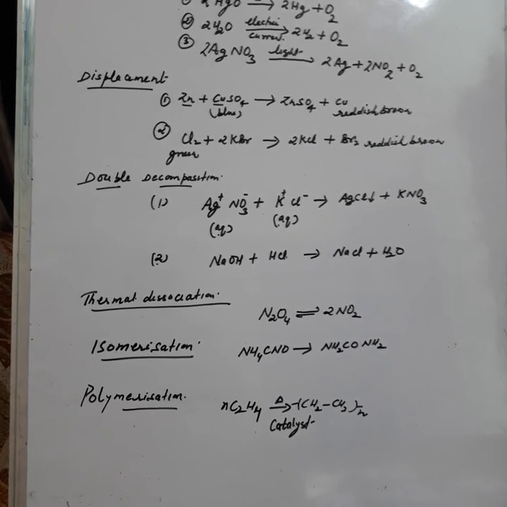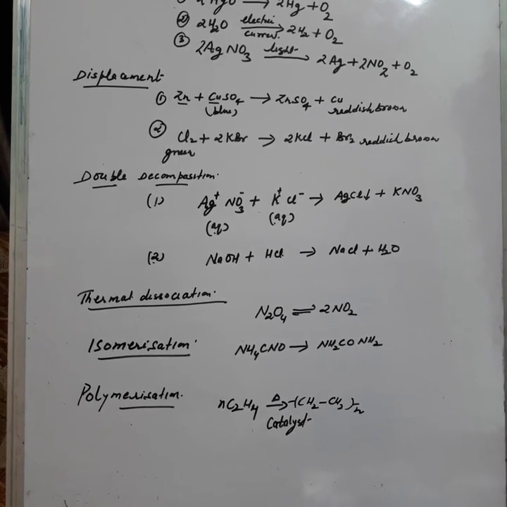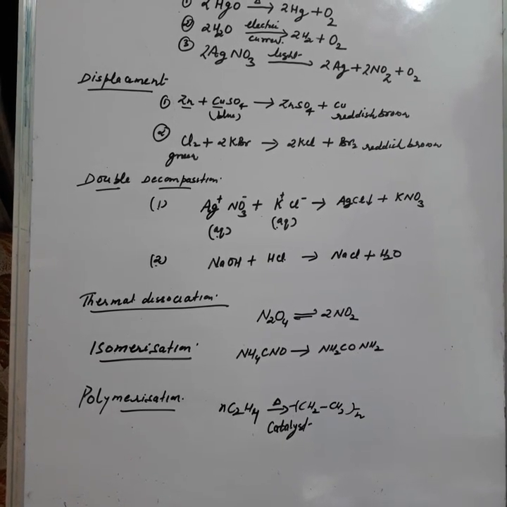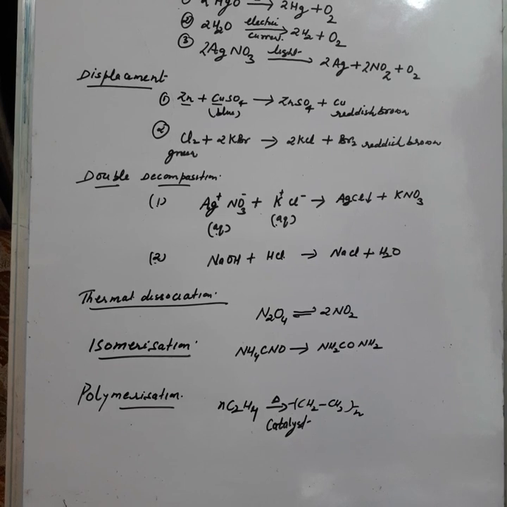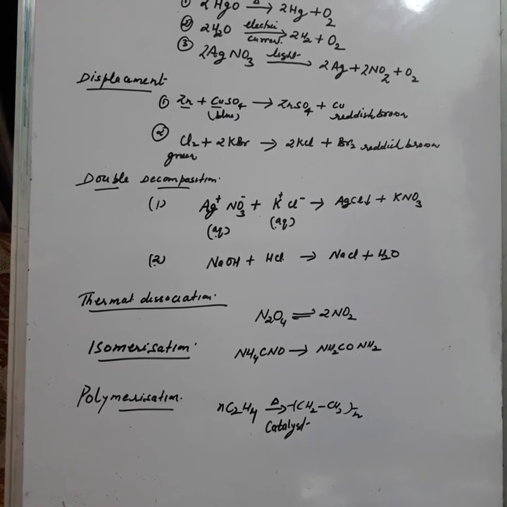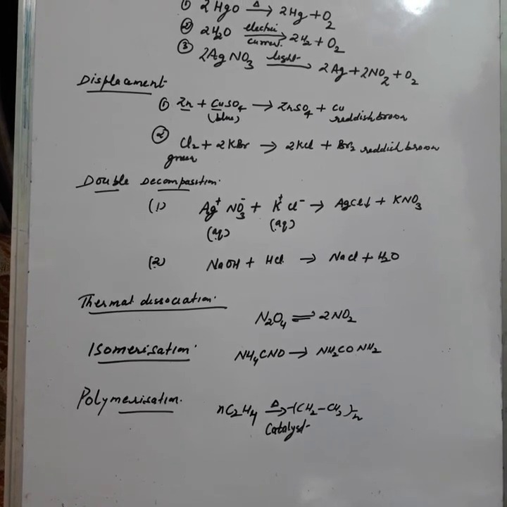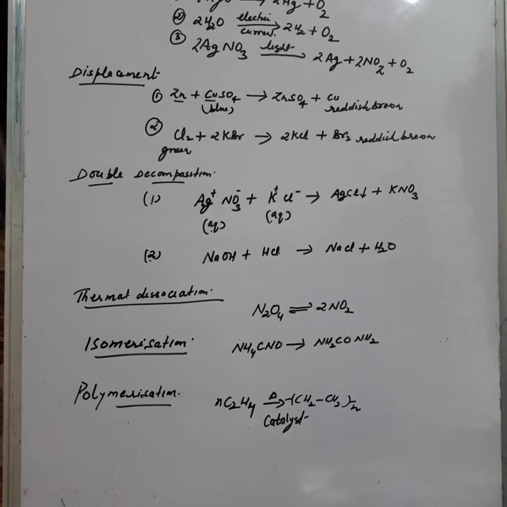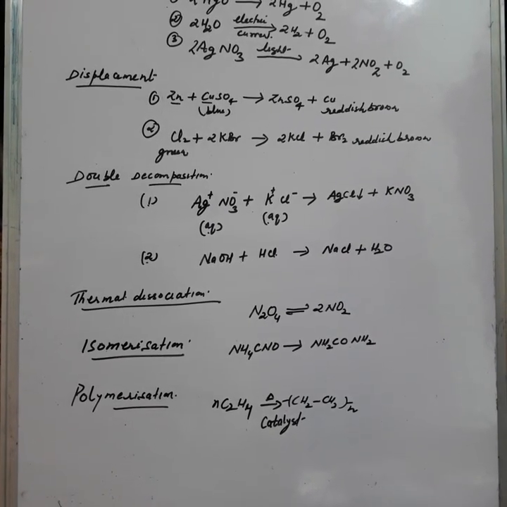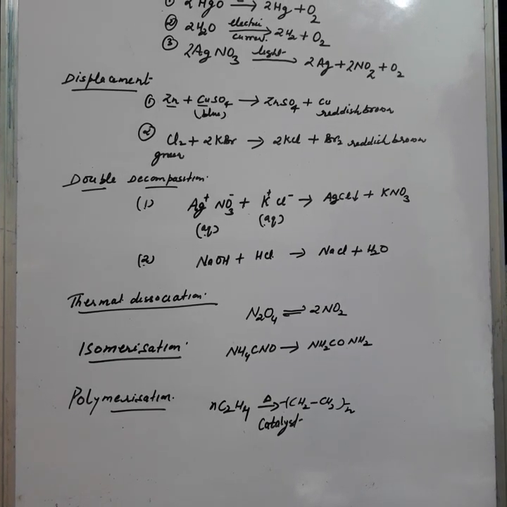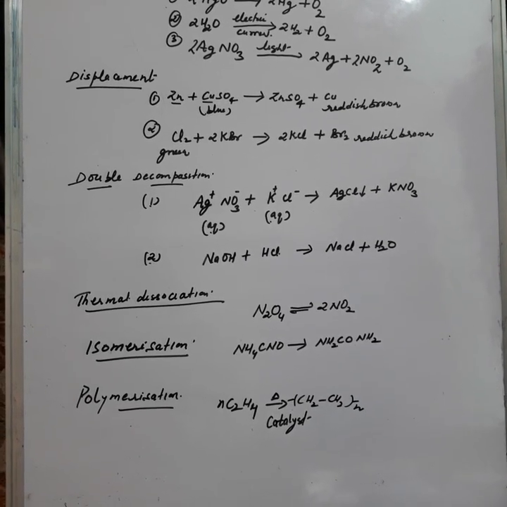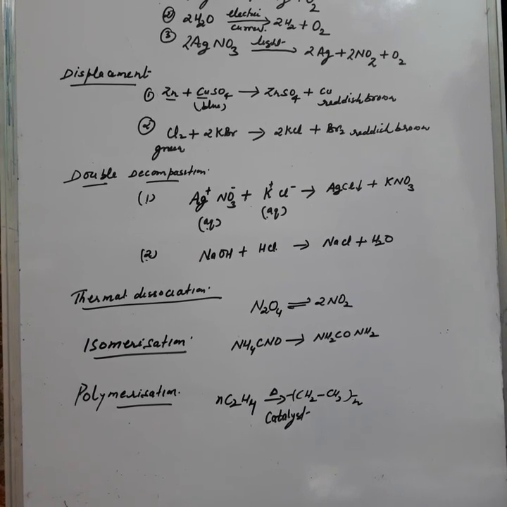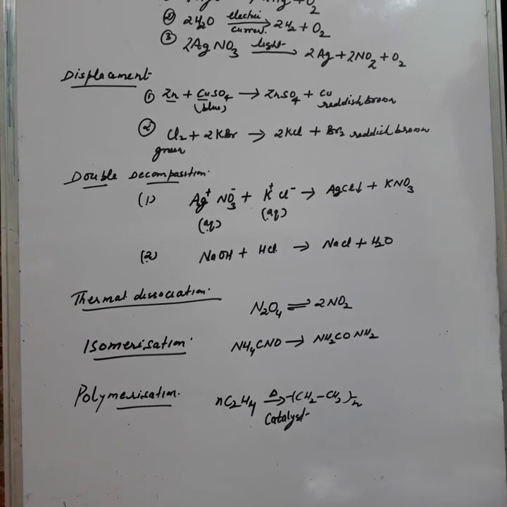How to define double decomposition reaction? It is a reaction in which two compounds, it means two reactants, are decomposed to form new substances. How do they form new substances? By exchanging their radicals. Okay, like say an example, example number 1, silver nitrate reacts with potassium chloride to form silver chloride and potassium nitrate.